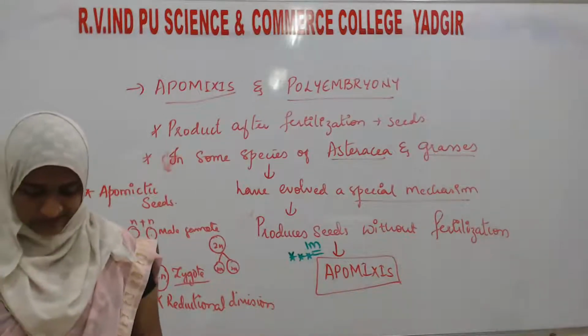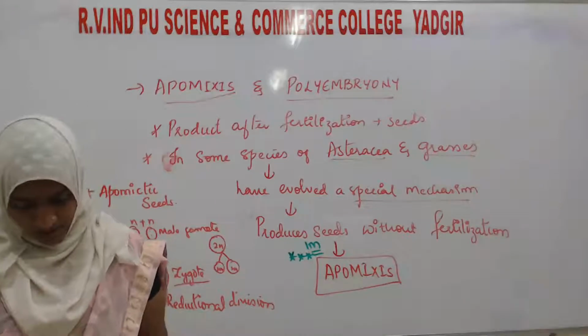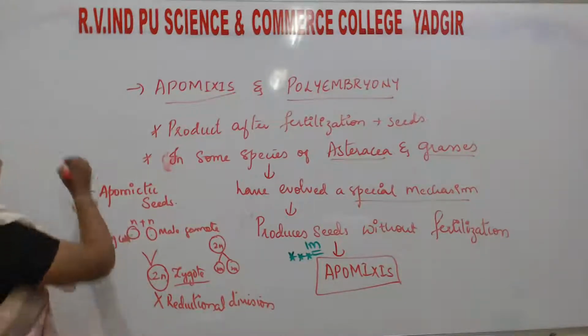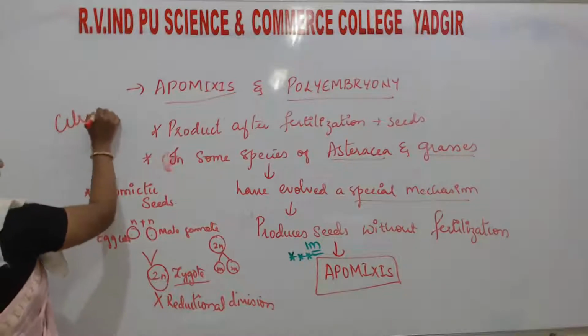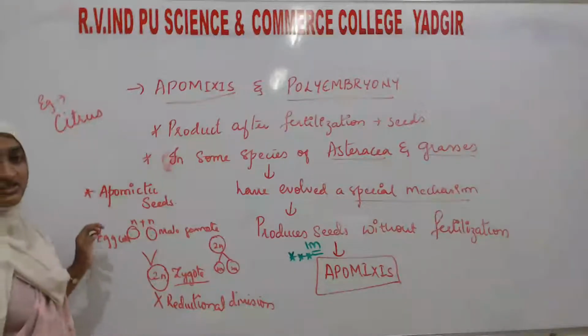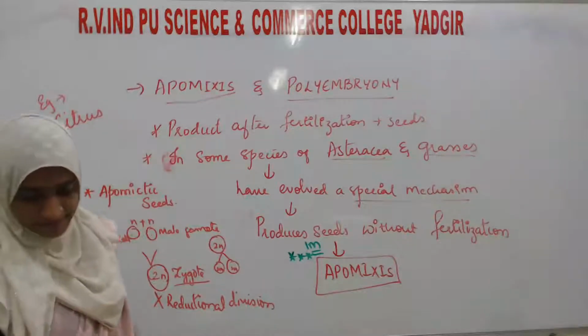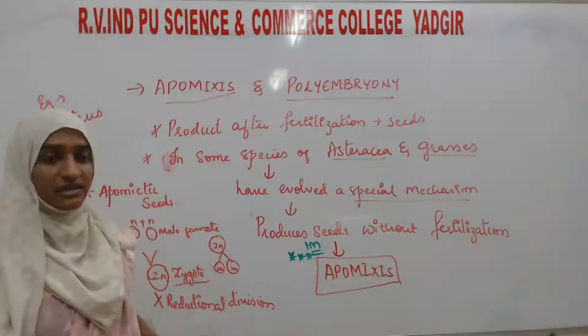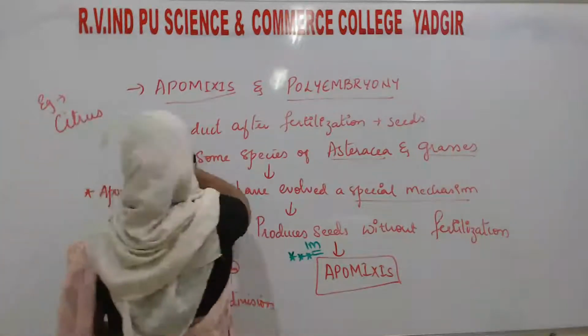So what are the examples of apomixis? Citrus fruits such as lemon and oranges. Next, they have given some other explanation about other species.